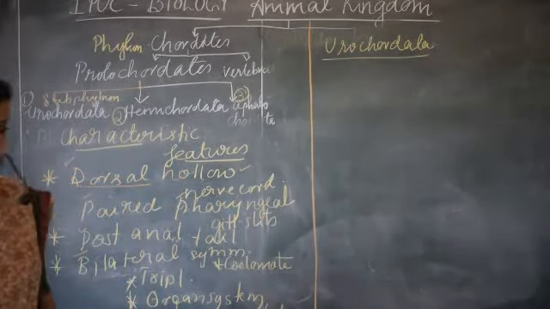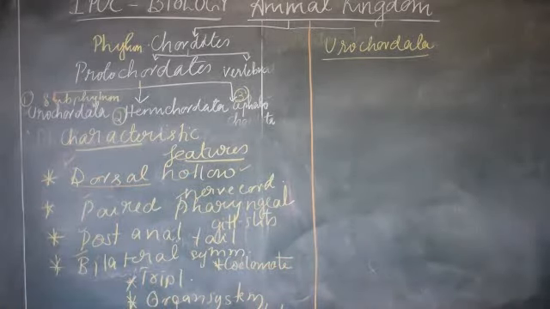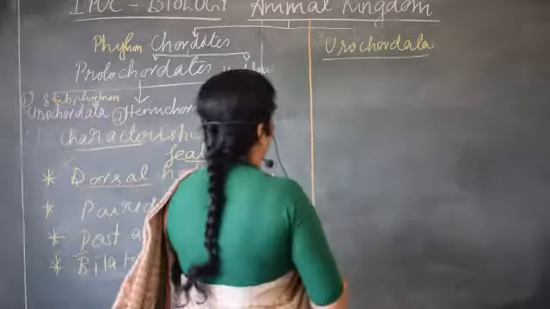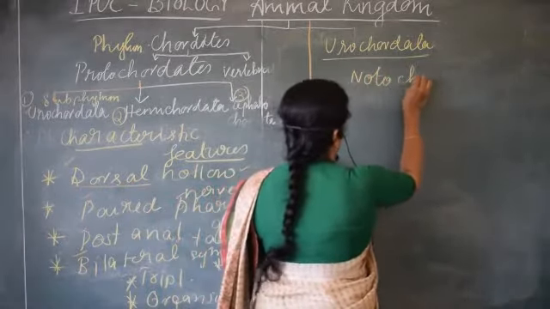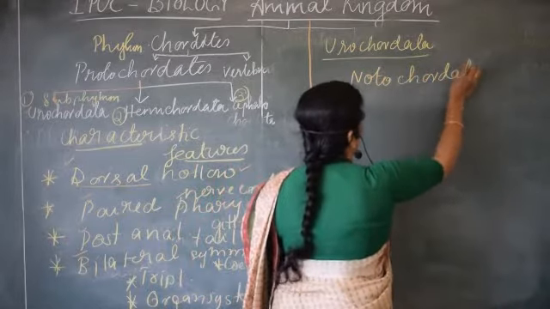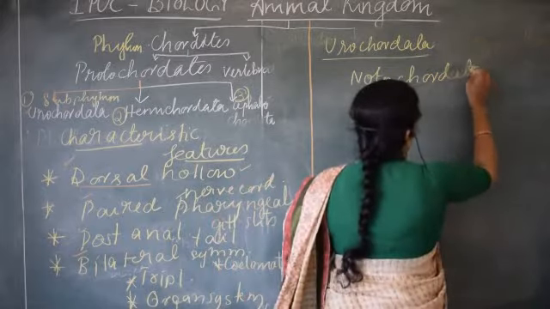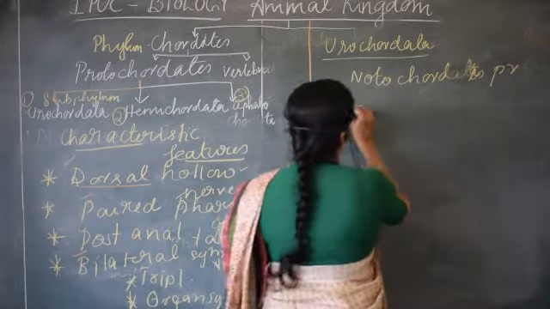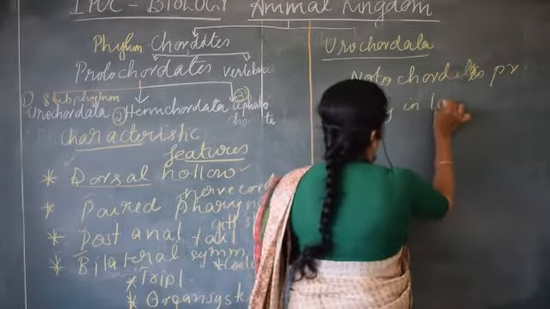In urochordata, that is a major difference you should remember. Notochord is present. Why is it placed differently from vertebrata? This is the reason. Notochord is present only in the larval stage.